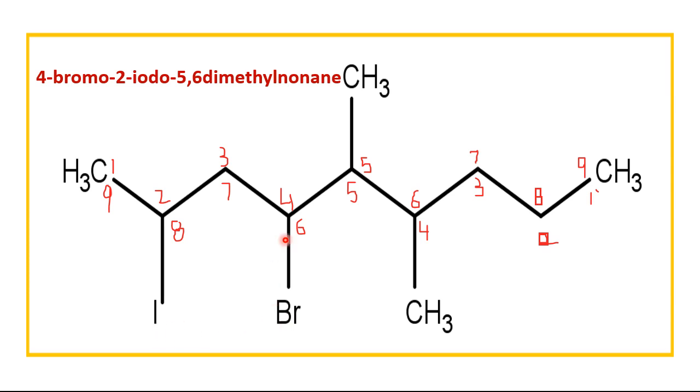So it's going to be 4-bromo-2-iodo-5,6-dimethylnonane. Again, there is a dash between number and alphabet, and there is a comma between numbers. So now it's going to be much easier and pretty clear to you. Whenever more than 1 halogen is present, you have to write them alphabetically, but you have to number them from where they get the lowest number.